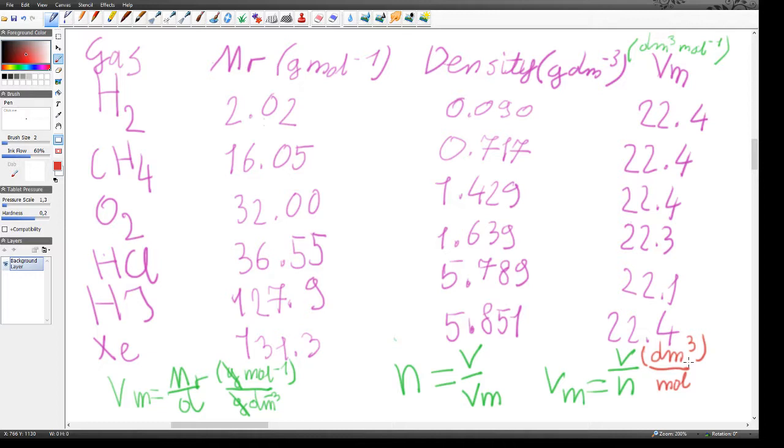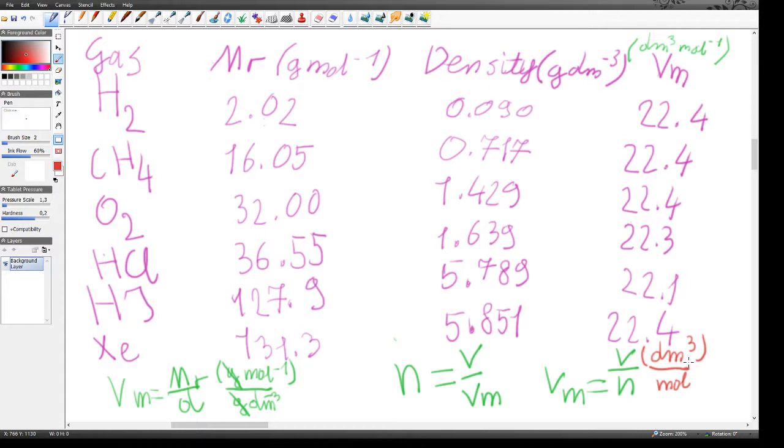Well, with gases, there's a very nice property of molar volume. If you were to think about molar volume for copper and for different solids and liquids, there's nothing too special about it. But for gases, you might have noticed that I've listed some gases: hydrogen gas, methane, oxygen gas, hydrogen chloride, hydrogen iodide, and xenon. So I've got 6 different gases listed. Then I've listed out their Mr and their densities, and obviously the units grams per mole and grams per decimeter cubed.